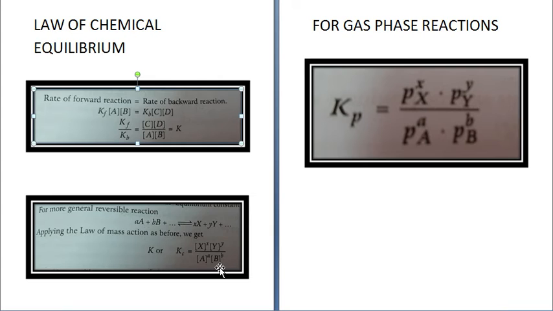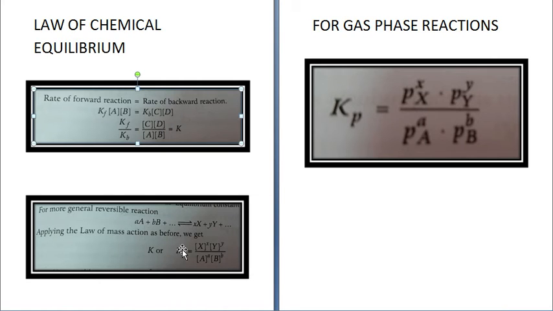So this equation is called as law of chemical equilibrium, and you can say that it can be stated as product of molar concentration of products, each raised to the power equal to its stoichiometric coefficient, divided by product of molar concentration of reactants, each raised to the power equal to its stoichiometric coefficient, is constant at constant temperature, and it is called as equilibrium constant.